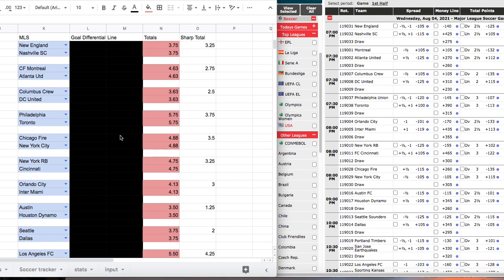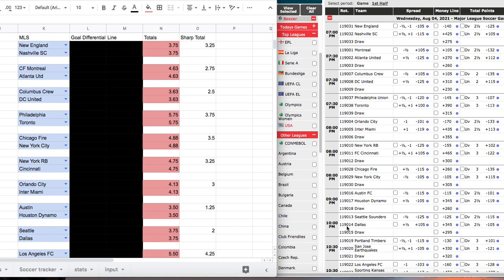All right, Chicago Fire, New York City. We have the total at 3.5. You come over here, the line is 3. Again, almost the same type of scenario as I just mentioned. Still a little bit of value on the over, but for that same reason, I would probably pass on that one. New York RB, Cincinnati, we have it at 3.25, and the actual line here is 3, so that would be too tight of a play.